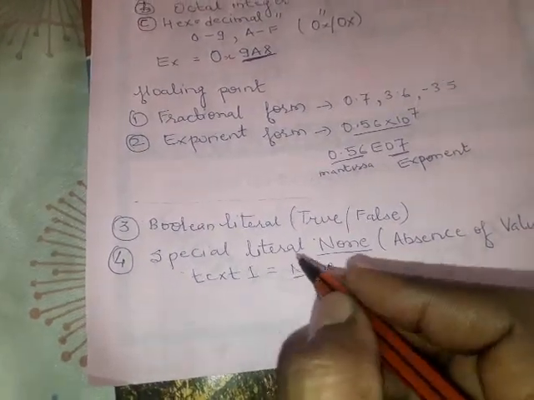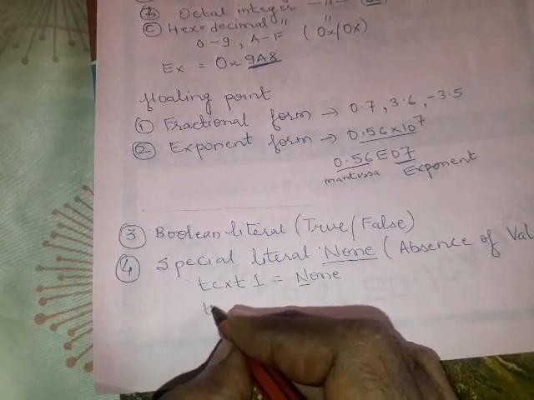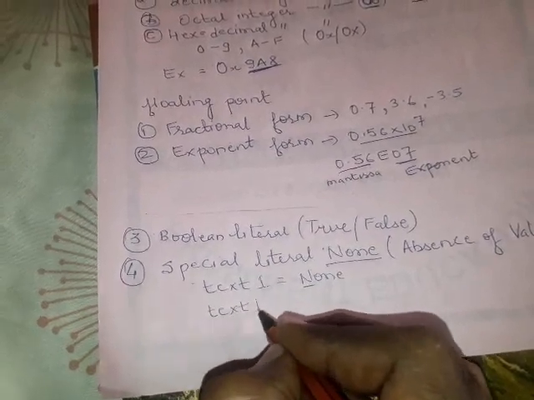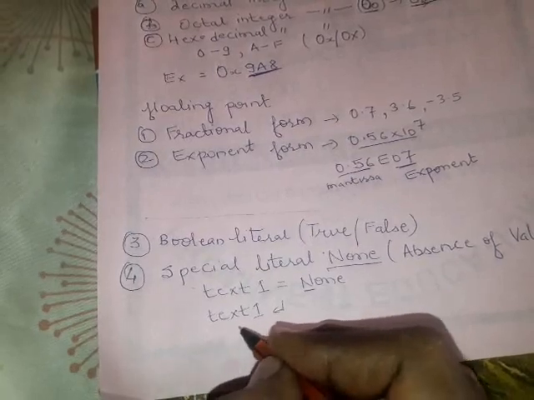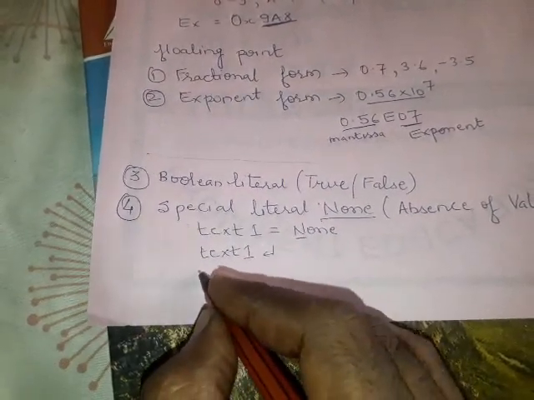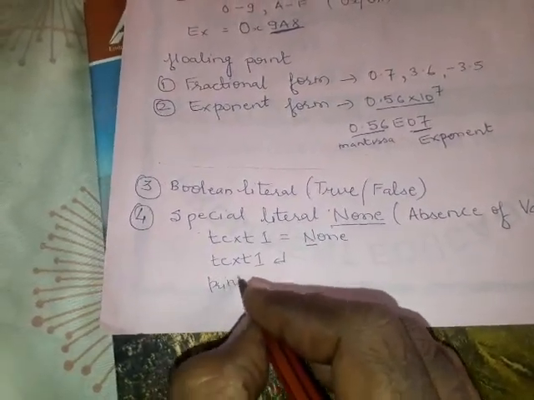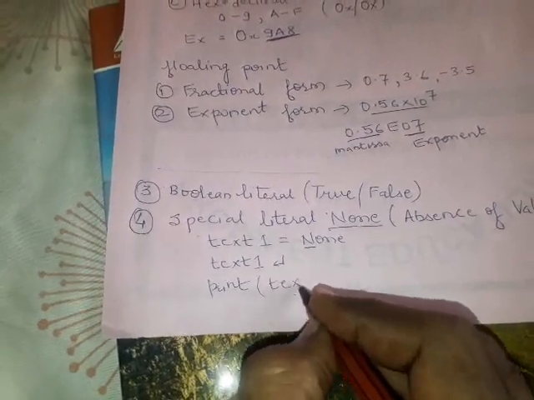If you write only text1 and press enter, nothing is printed, an empty line is not displayed. But if you want to print None, you have to use the print statement: print(text1).